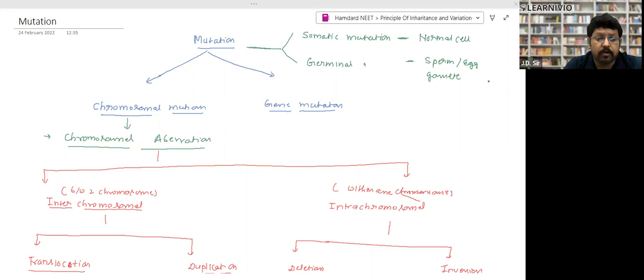Okay. Now, mutation can be of two types: chromosomal mutation and gene mutation. Previously, we used the term chromosomal mutation, but nowadays it has been omitted. Chromosomal mutation is not a correct term because mutation takes place in genes, not chromosomes, right? So what do we say instead? Better, it can be defined by the term chromosomal aberration, right?